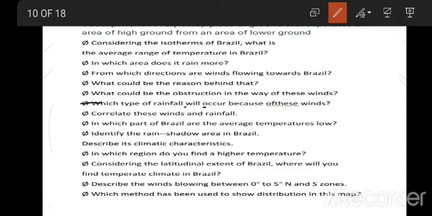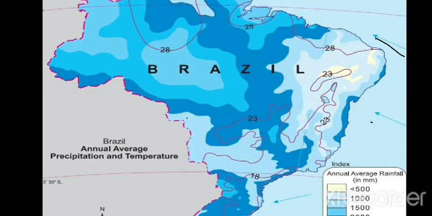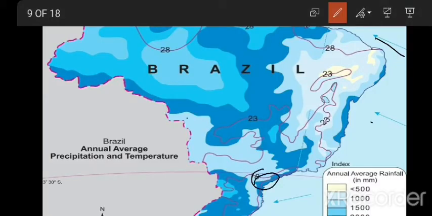In which part of Brazil is the average temperature low? 18 degrees Celsius, right? Class, 18 degrees Celsius is the average in the southern part of Brazil, that is Paraná and Paraguay. This region we call Paraná and Paraguay, southern part of the river basin.